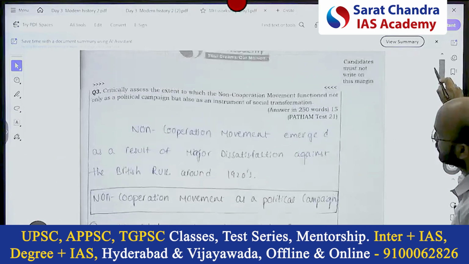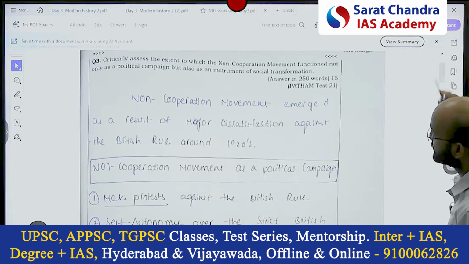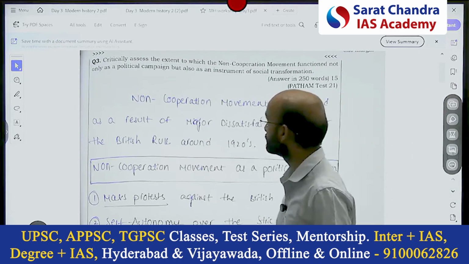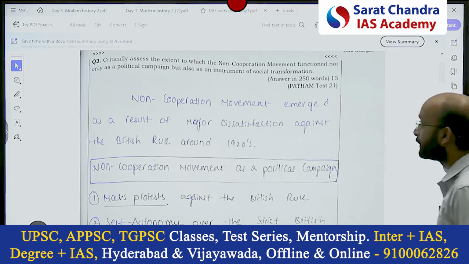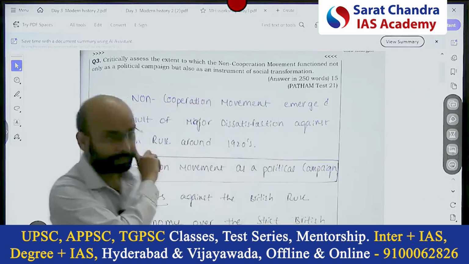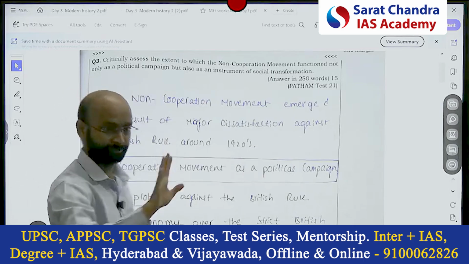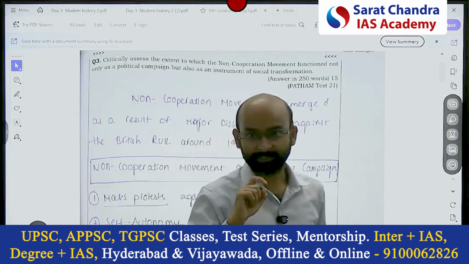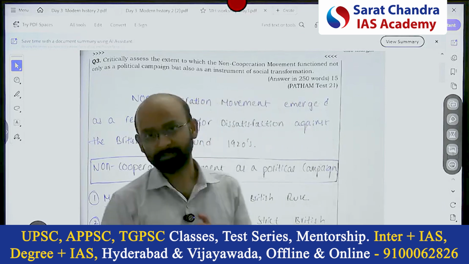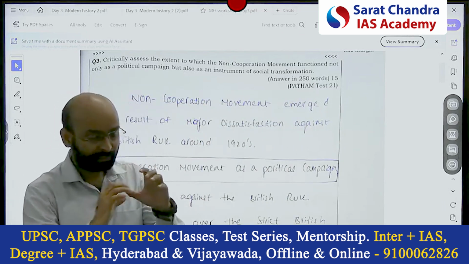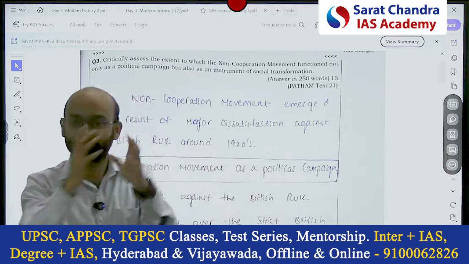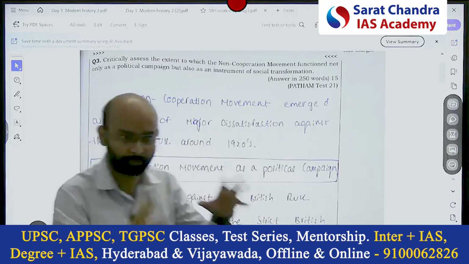Let's see his answer. The question was: critically assess the extent to which the non-cooperation movement functioned not only as a potential political campaign but also as an instrument of social transformation. See, here the directive word is critically assess first. Whenever it says assess, it is asking us to see whether it is one way only or whether it has the other side also. It's like both sides.